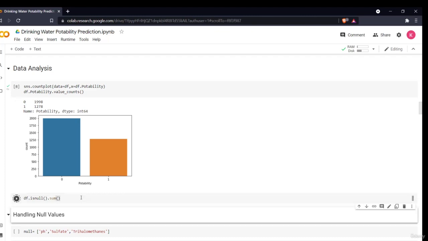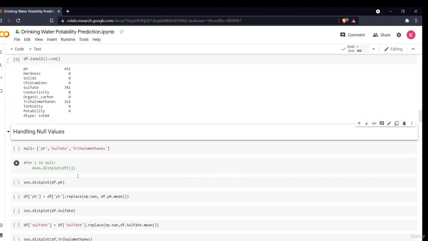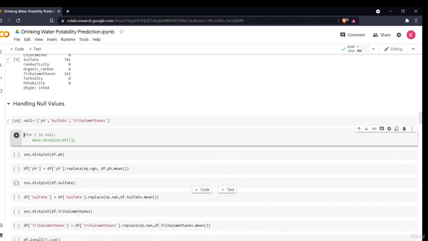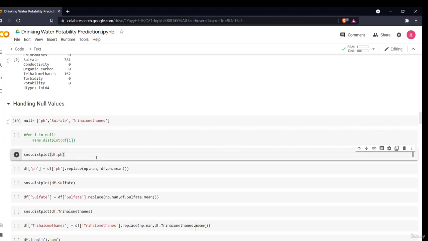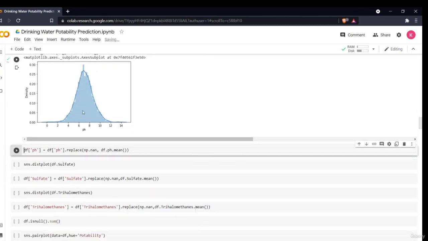So let us have a look at our null values. There are three columns that have null values: the pH, sulfate and trihalomethanes. We'll remove these null values one by one. Now we'll plot a distribution plot to see how these values are distributed and how we can replace them. First, going on with pH, if you see the distribution plot, this is perfectly normally distributed.